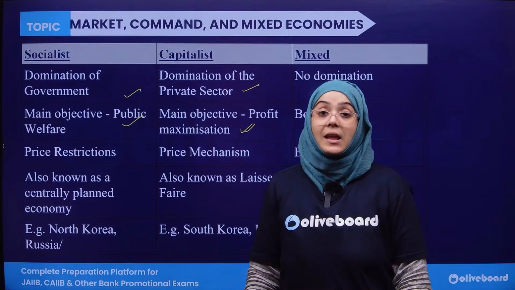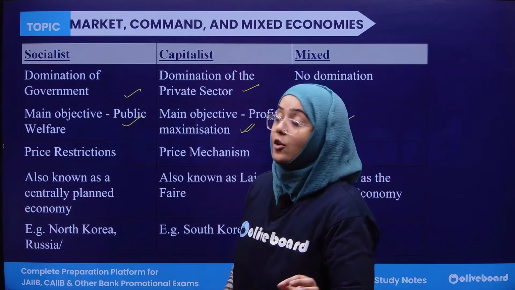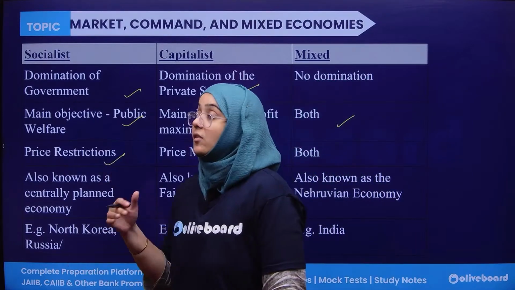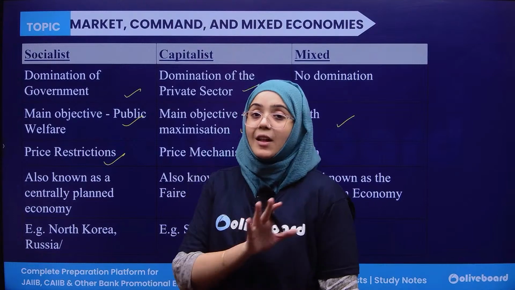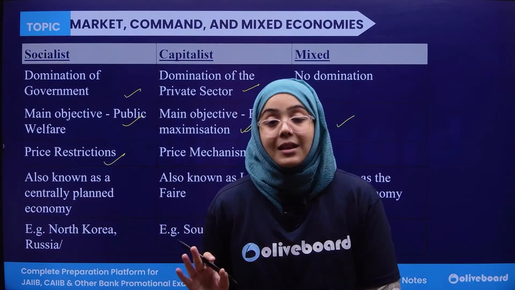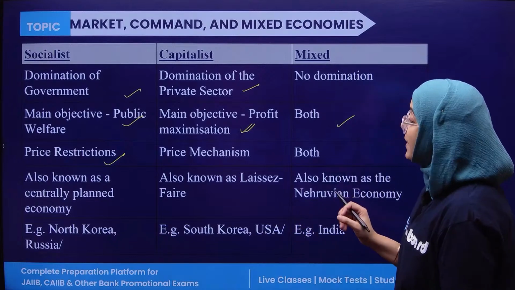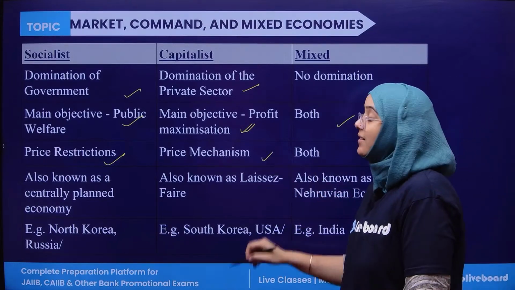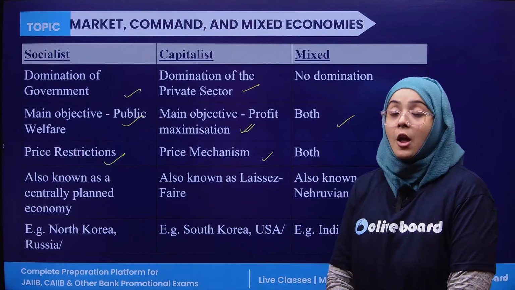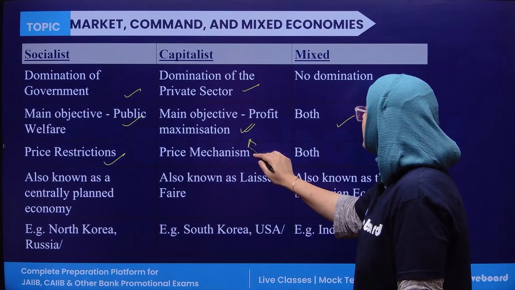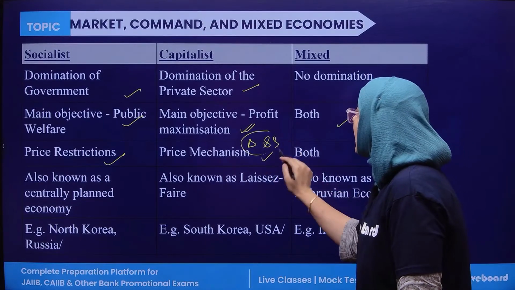In socialist economy, because the domination is in the hand of the government, it restricts the prices. Prices are not freely determined, they are restricted by the government. Whereas in capitalist economy, there is a price mechanism. Price mechanism means the prices of goods depend freely upon demand and supply.